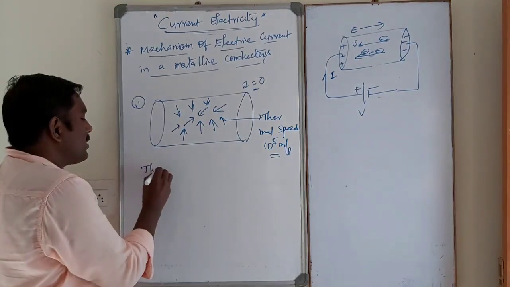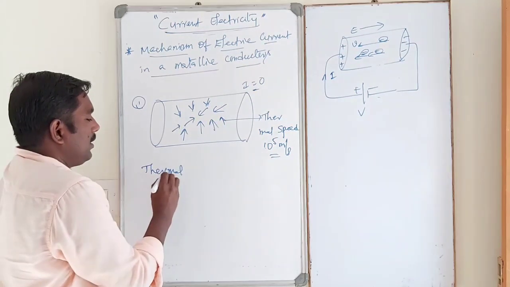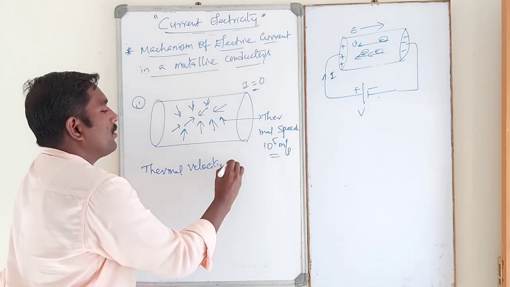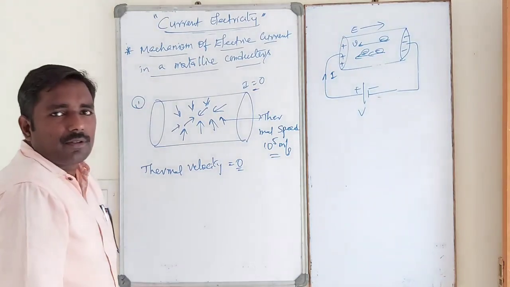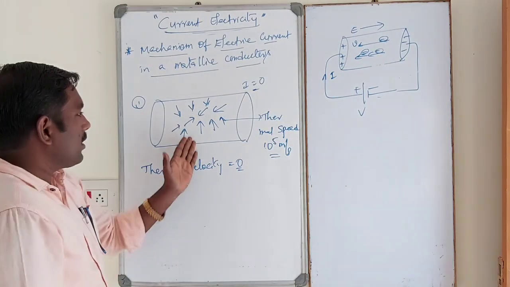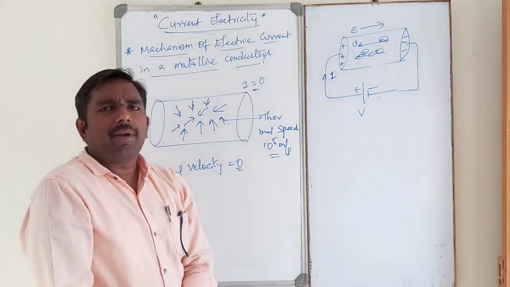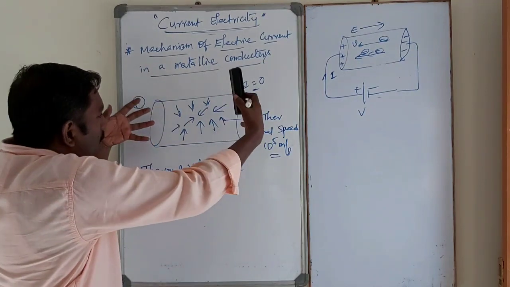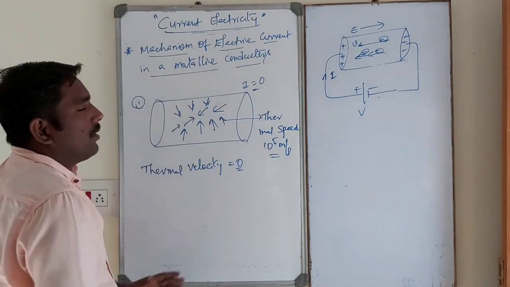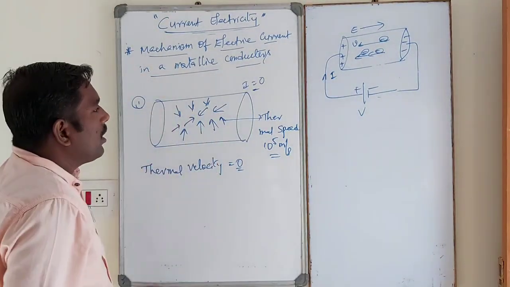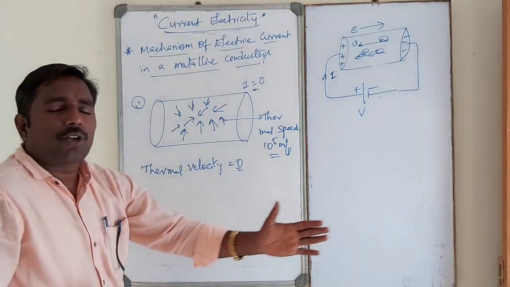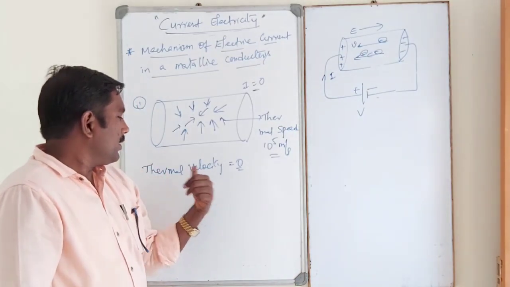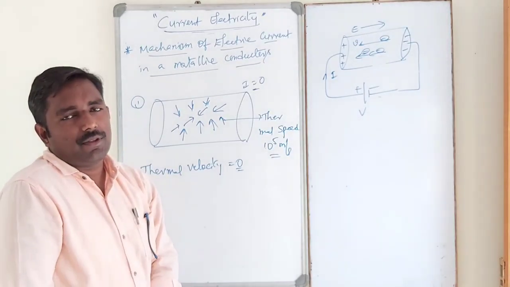Thermal velocity is equal to 0. The thermal velocity of the electron is equal to 0, because there is no particular direction; the electrons are only confined in this conductor. So the net velocity, ultimately the thermal velocity, is equal to 0.